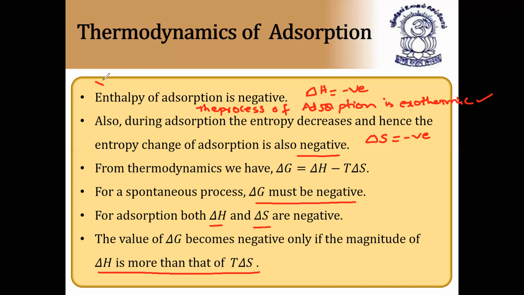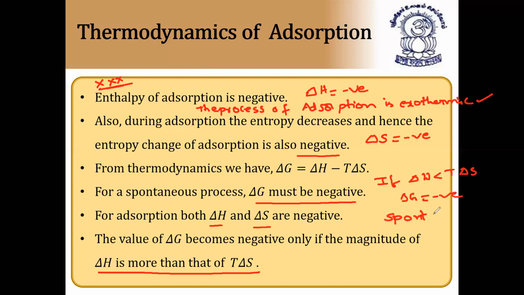This table is very, very important. From this also, you'll definitely get a question. During adsorption, which of the following is correct? Delta S, that is entropy of adsorption, is also negative, and delta H, enthalpy of adsorption, is negative, and delta G may be negative or positive, depending upon the values of delta H and T delta S. If delta H is less than T delta S, then delta G becomes negative and the process is spontaneous.